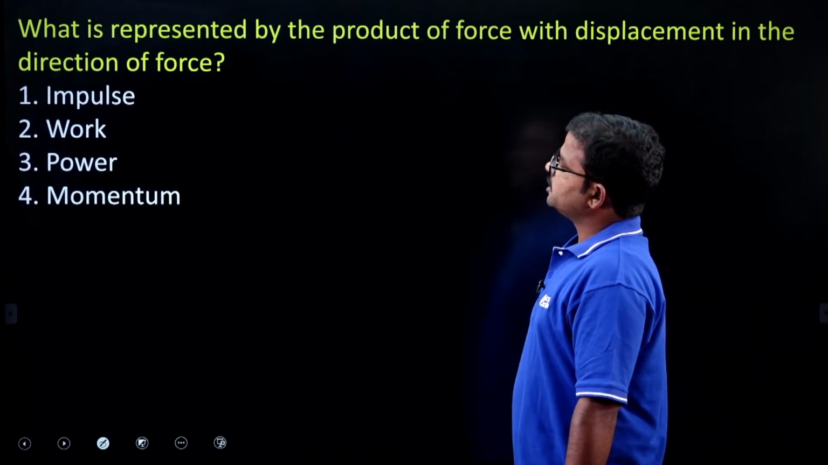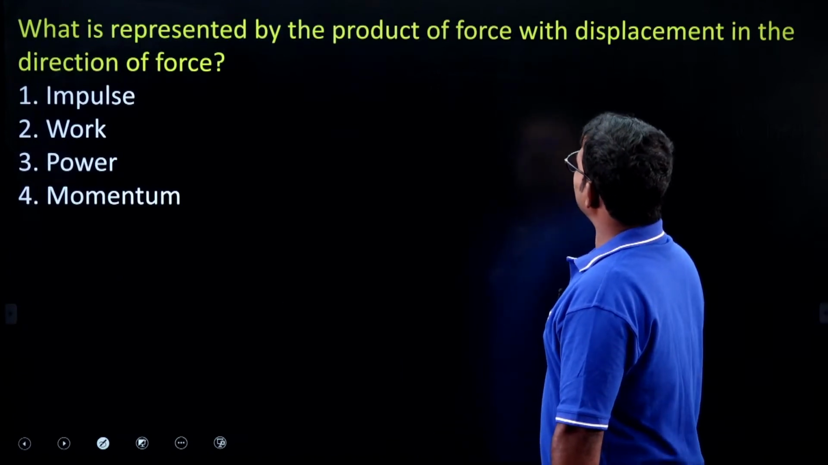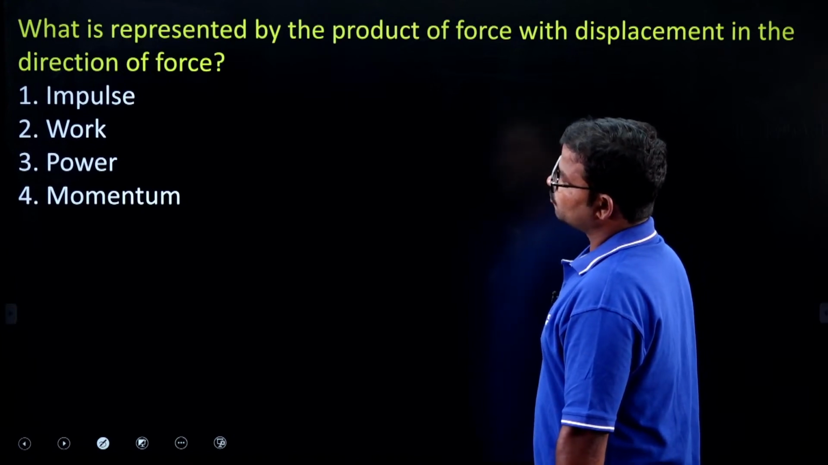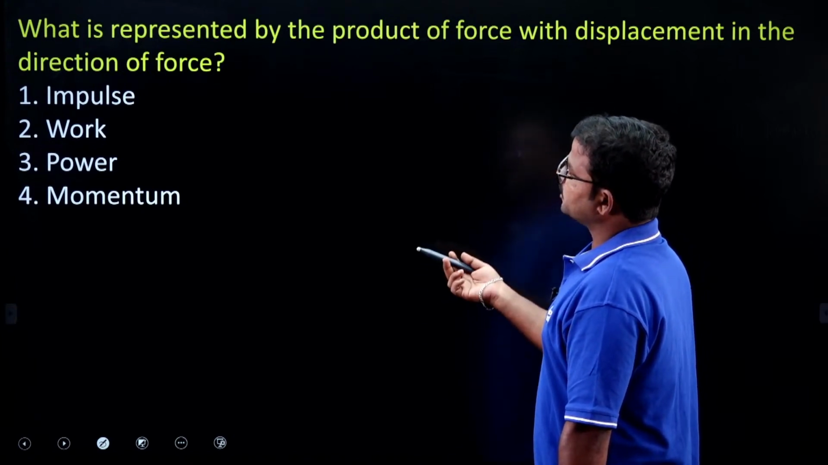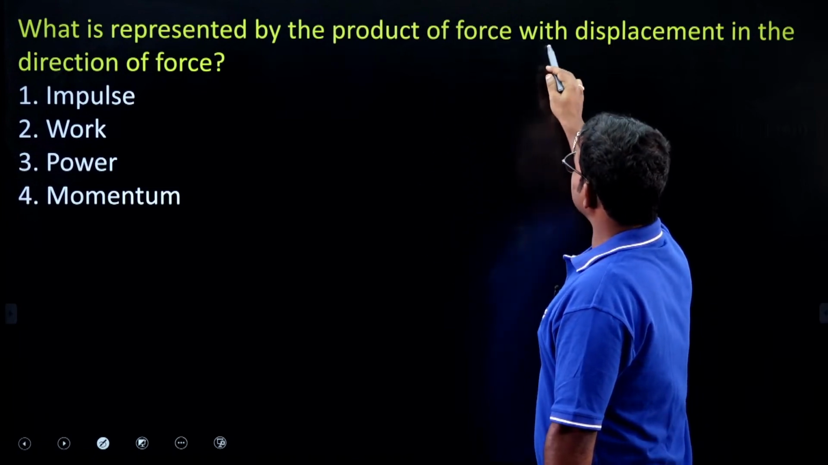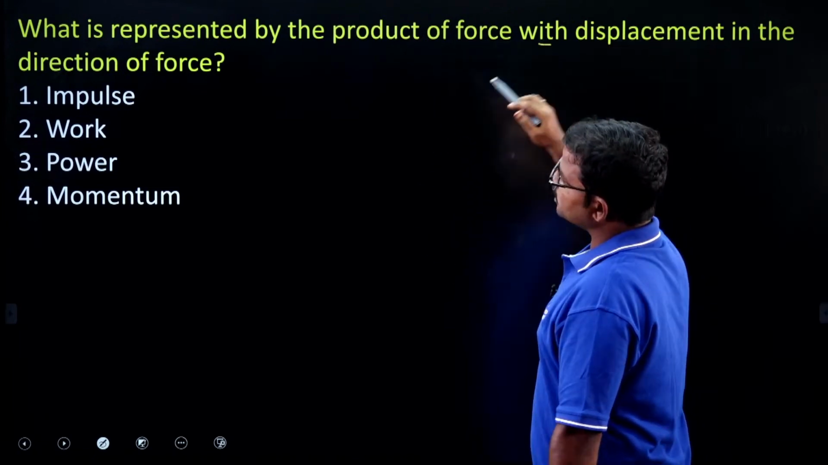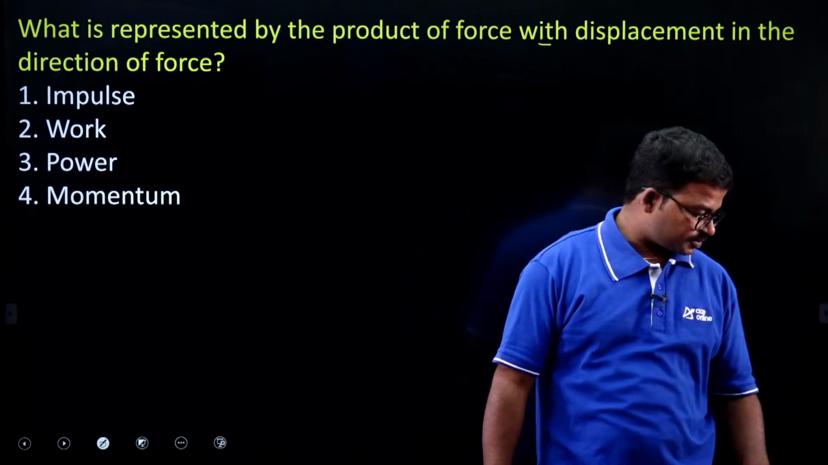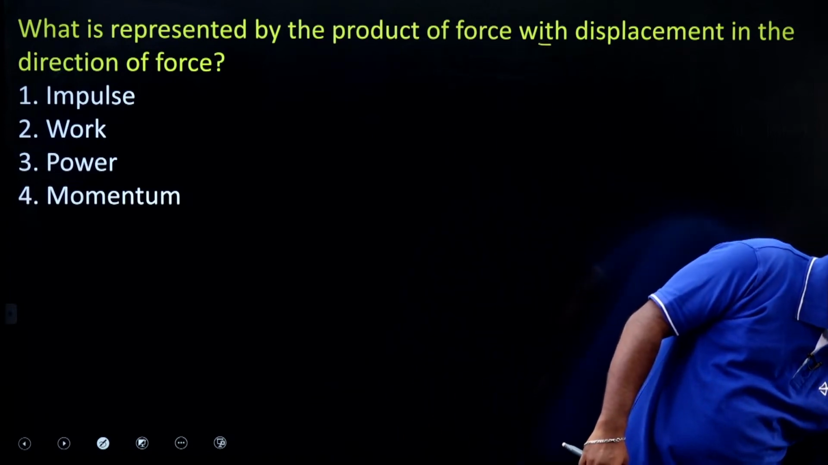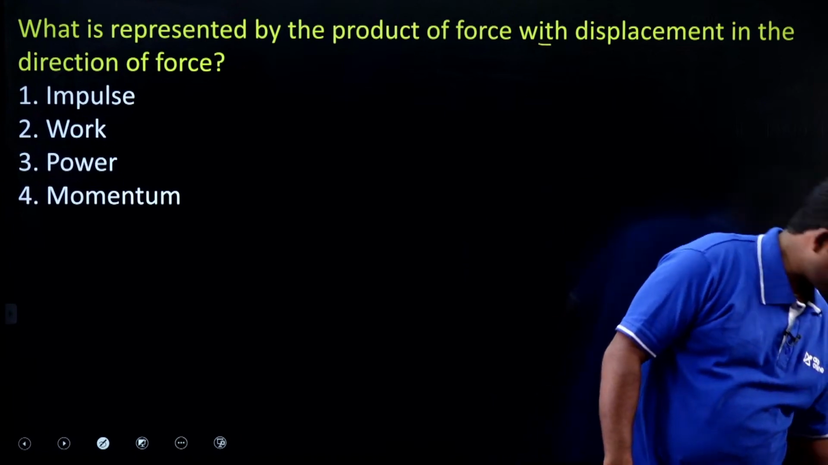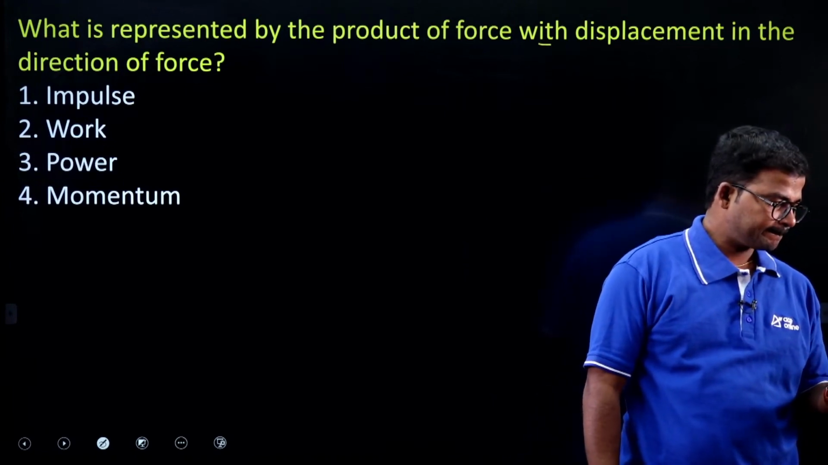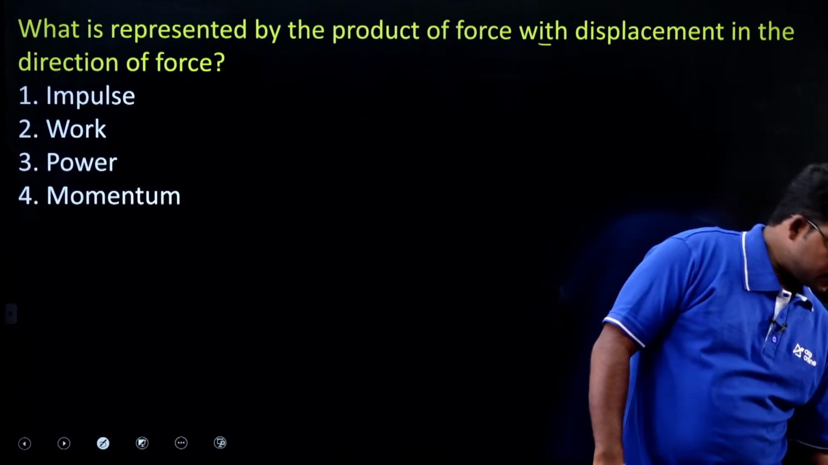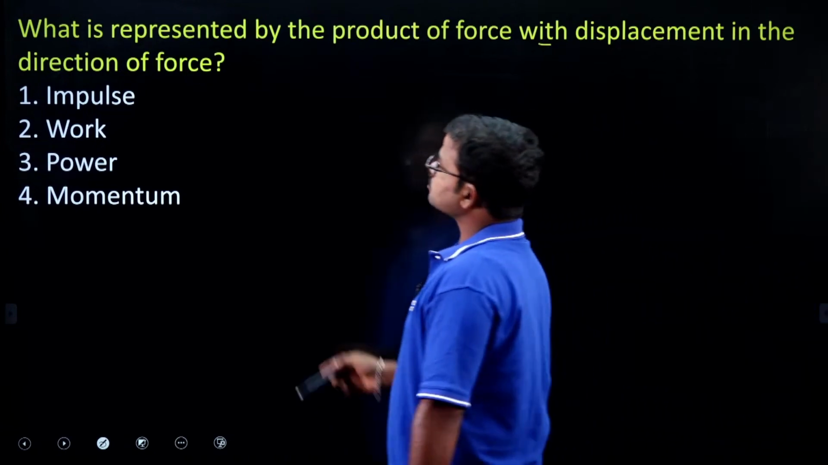What is represented by the product of force with the displacement in the direction of force? Here they mention 4 options. So which is the correct option here?